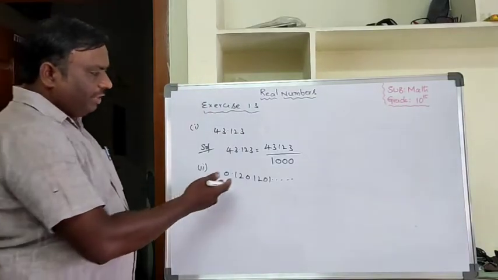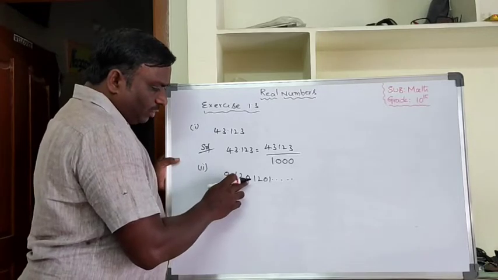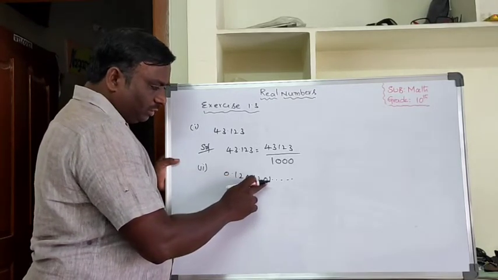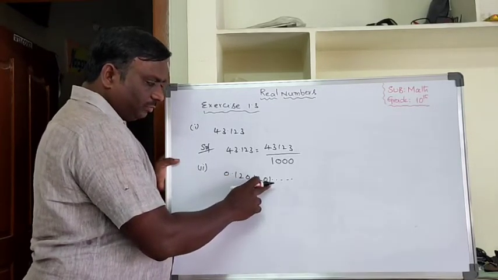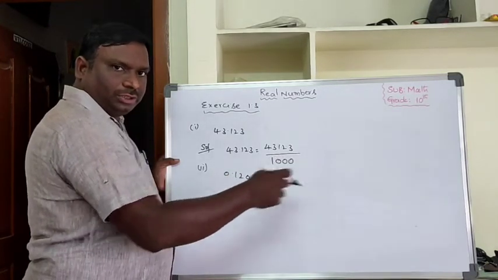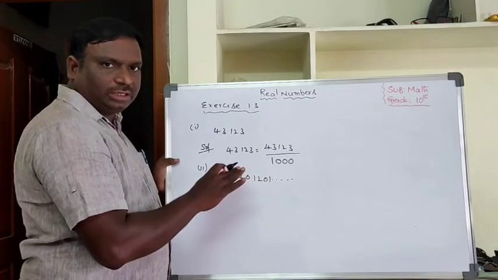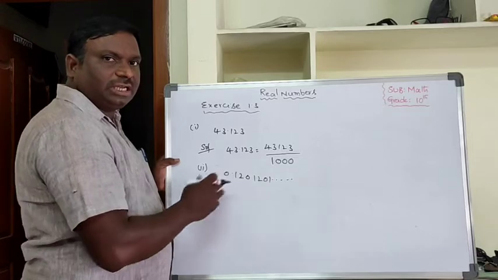See here, when you observe this decimal number, 1201201... Next, similarly, it is a continuation. There are no repeating digits; continuation repeating digits are not there. Different digits are repeating.